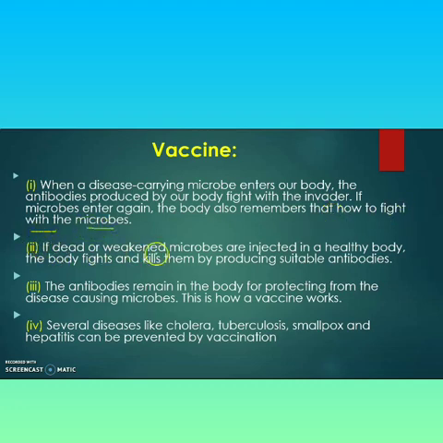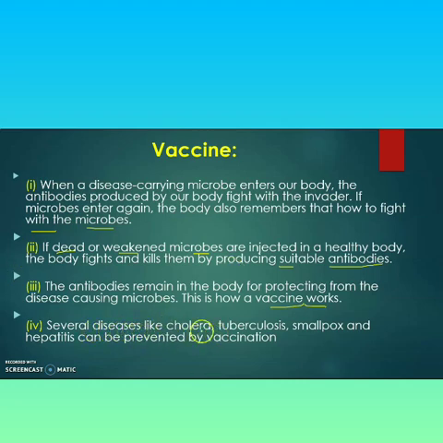If dead or weakened microbes are injected into a healthy body, the body fights and kills them by producing suitable antibodies. The antibodies remain in the body for protection from disease-causing microbes. This is how a vaccine works. This is a very important part: dead and weak microbes enter our body to produce the specific antibody for a particular disease.